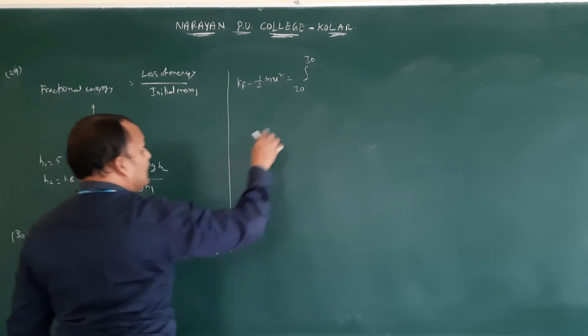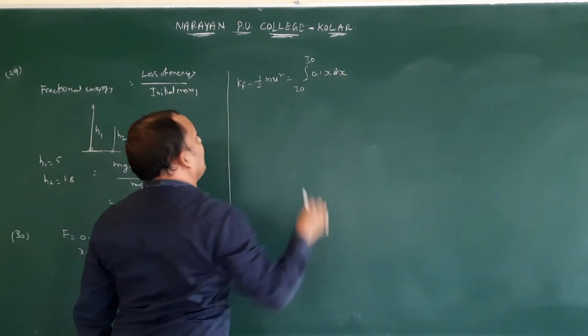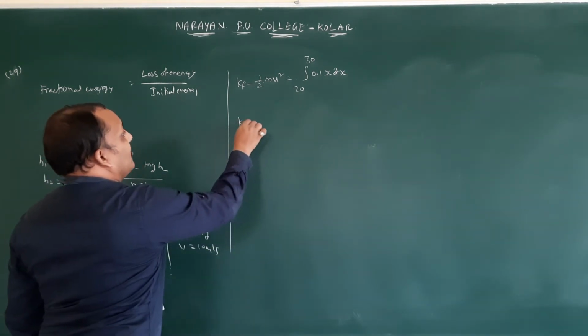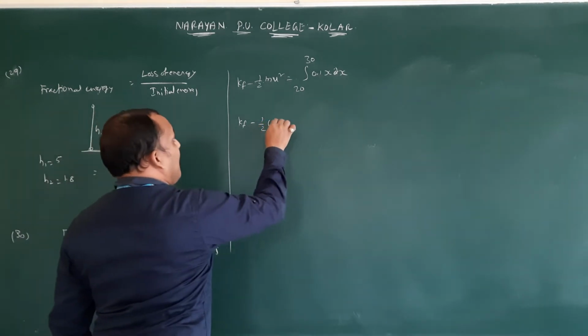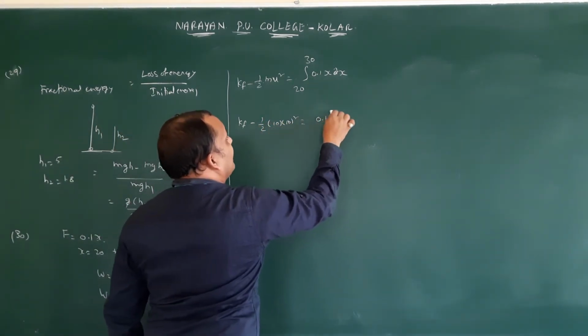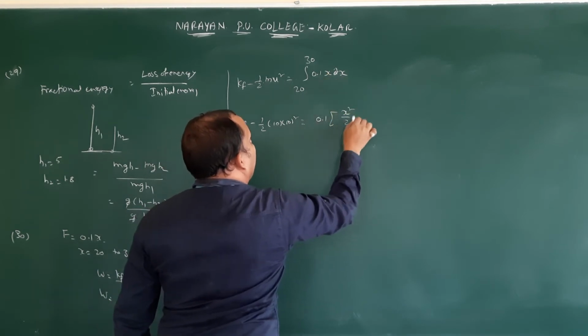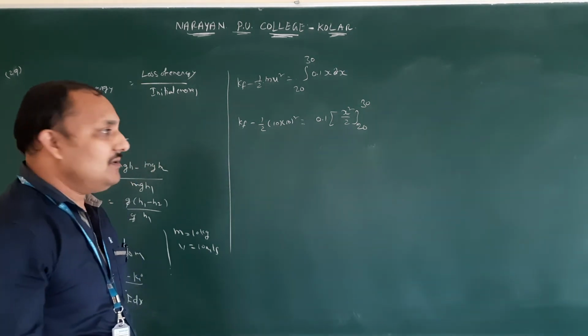F value is 0.1 x dx. So Kf minus half of mass, 10 into 10 square, equals 0.1 integral x dx. X square by 2 between the limits 20 to 30.